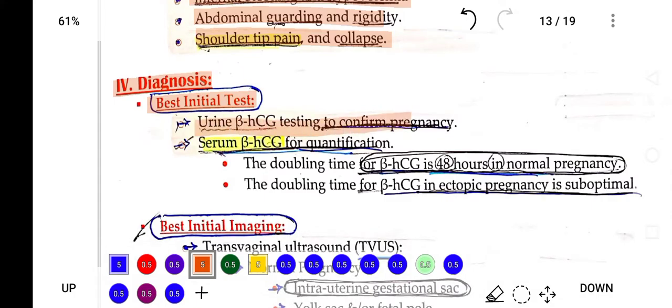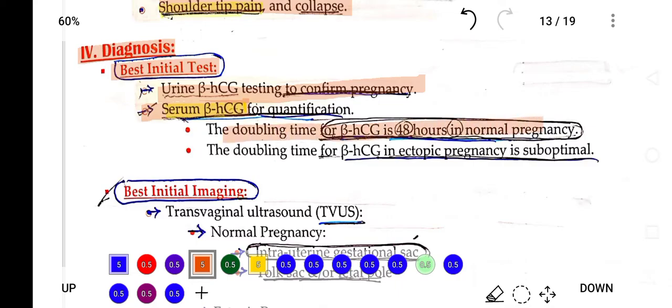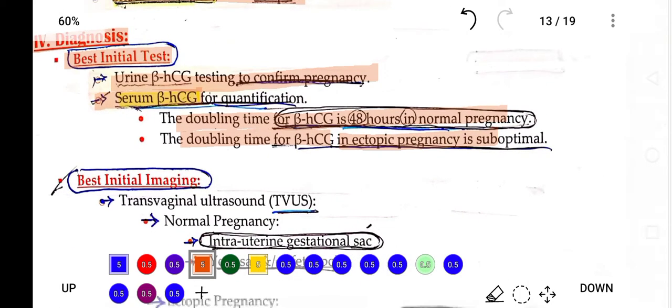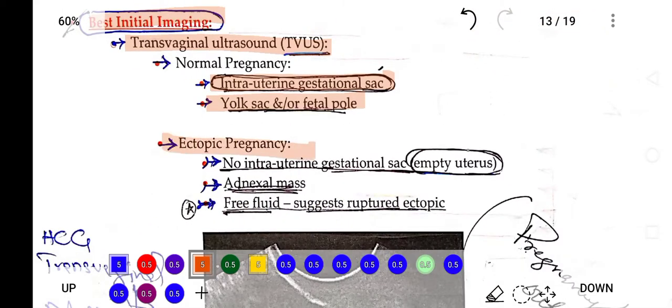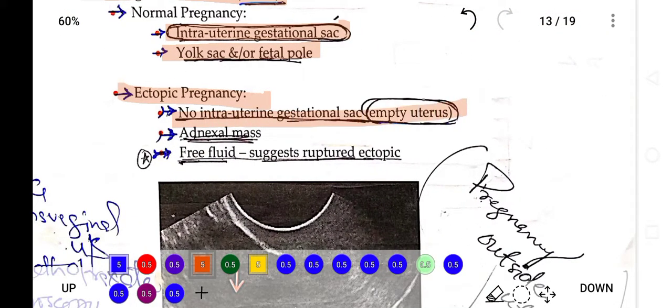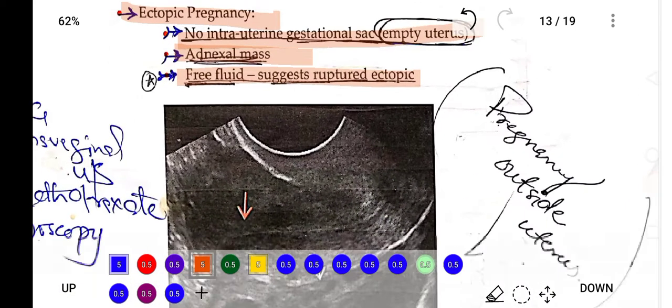Now, diagnosis. The initial test is the urine beta HCG test for confirmation, then serum beta HCG testing for doubling time. The serum HCG doubles in 48 hours in normal pregnancy, while the doubling time for serum beta HCG in ectopic pregnancy is suboptimal. The initial imaging will be transvaginal ultrasound, looking for intrauterine gestational sac, yolk sac, and fetal pole. In ectopic pregnancy, no intrauterine gestational sac will be there. An empty uterus will be seen on the ultrasound, and that will be the suspicion point for ectopic pregnancy. An adnexal mass will be there, and free fluid suggests ectopic pregnancy.